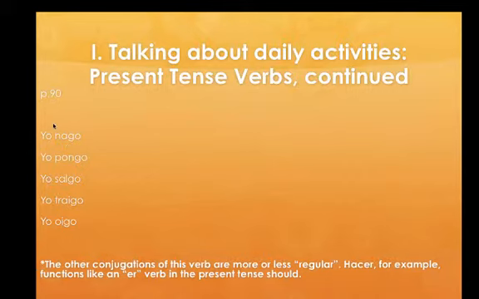So the verb hacer, and we have down here an explanation. The other conjugations of this verb are more or less quote-unquote regular. Hacer, for example, functions like an ER verb, as the present tense should. Okay? So we see yo hago, tú haces, él or ella hace, nosotros hacemos, ellos. Okay? Mi hermano y mi hermana, ellos hacen.